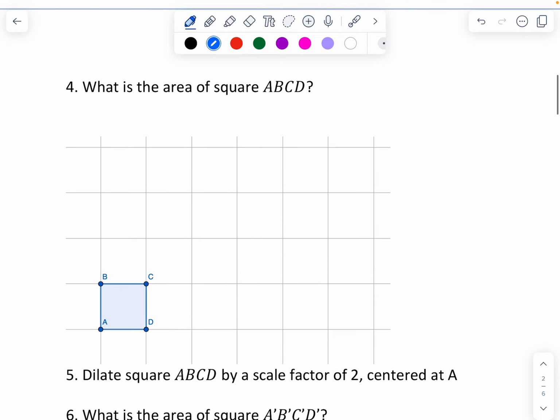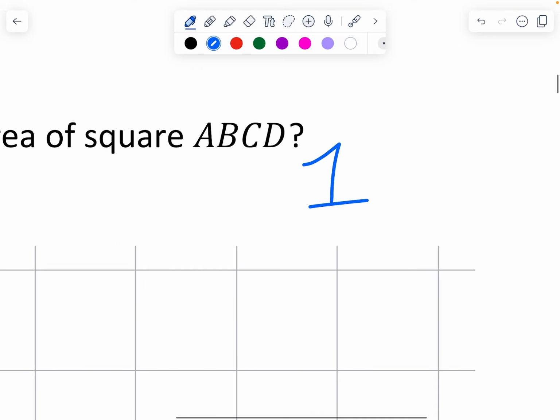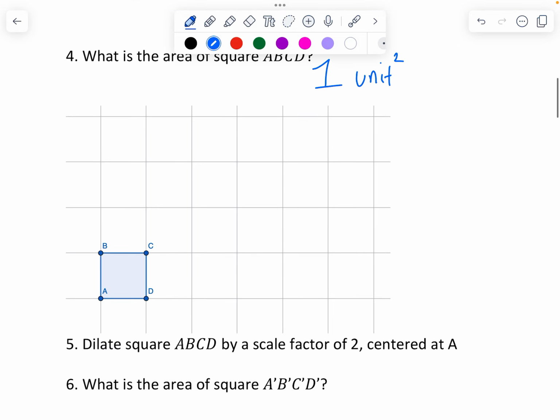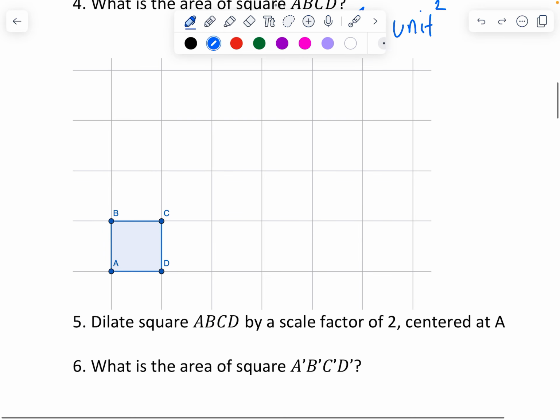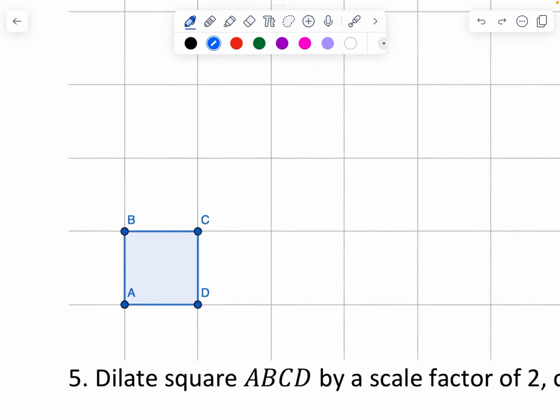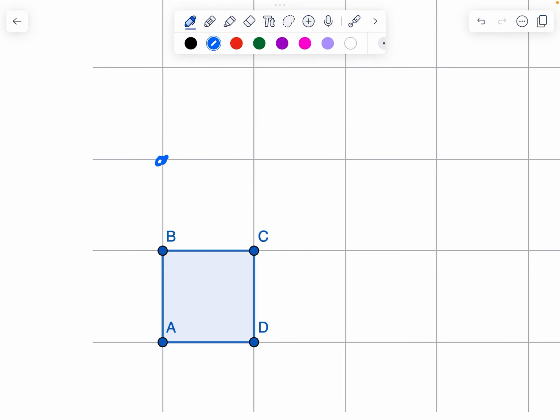Now what we want to do is look at how the area changes when we are doing dilations. So we have a square here. What is the area of that square? It is 1 square unit because it just takes up 1 box. And so we want to dilate it by a factor of 2, which means that our new square is going to look like this.